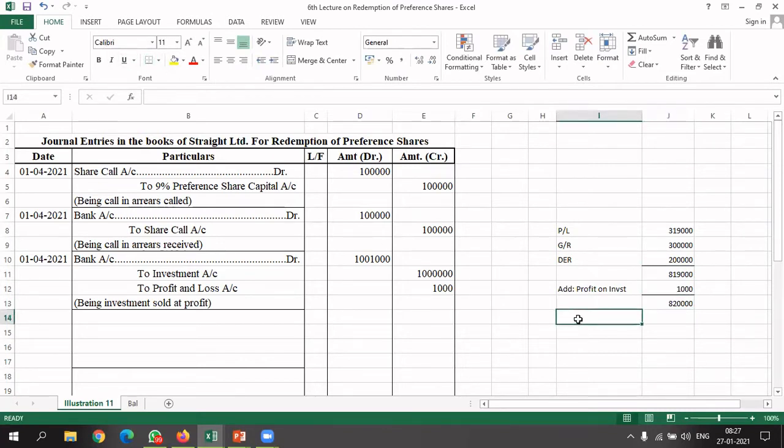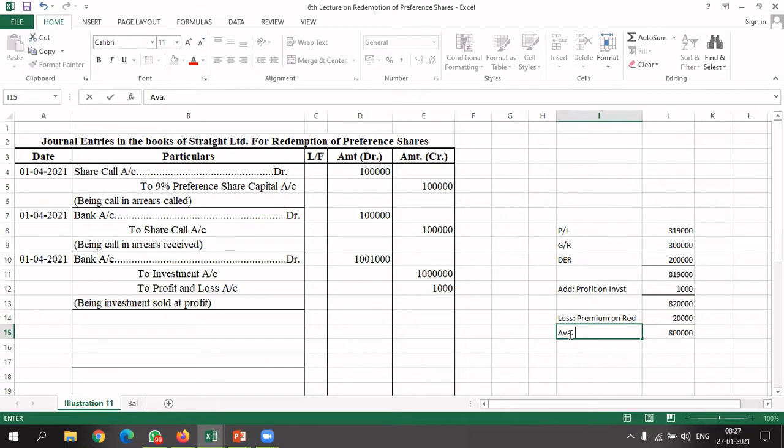Now we have to make an arrangement for the premium on redemption. So I will write premium on redemption. How much? 2% of 10 lakh rupees, which comes to 20,000. So in total we have 8 lakh rupees available to create a CRR. 8 lakh rupees is available to create a CRR.